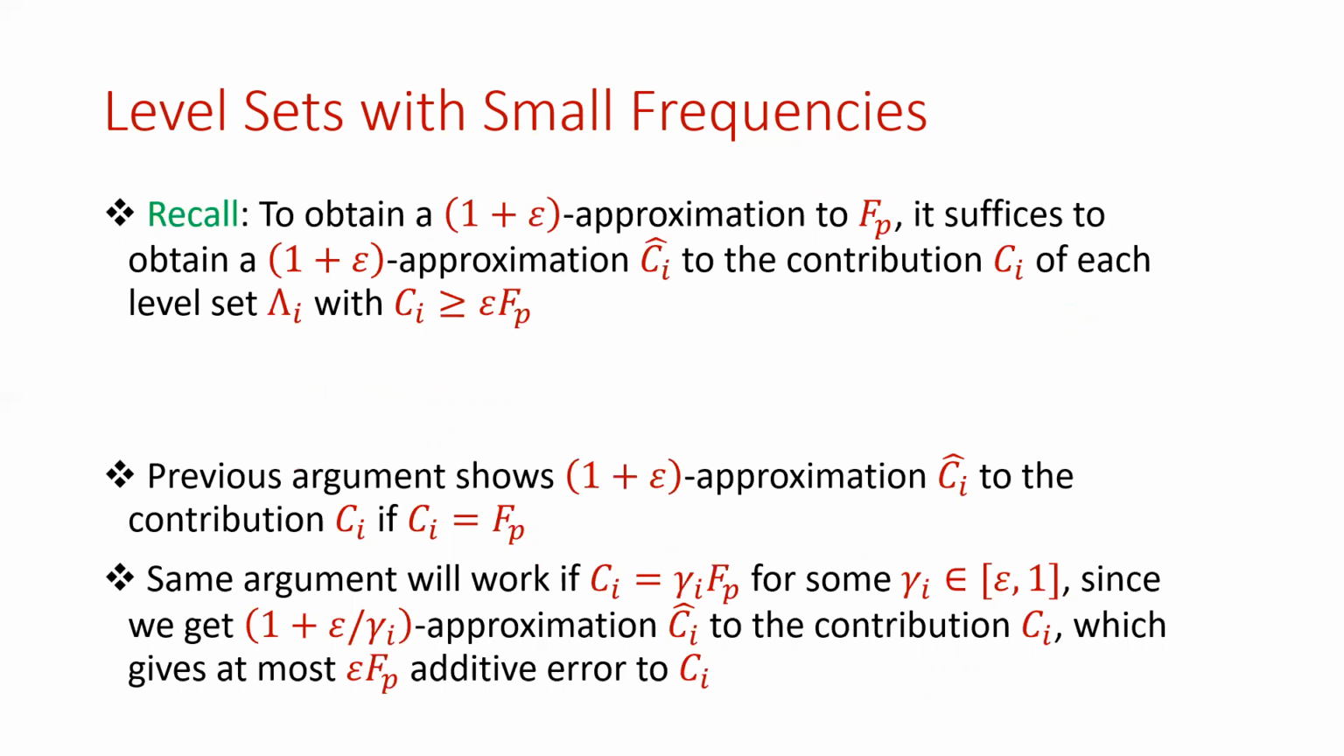Now recall again that to obtain a good approximation to Fp, it suffices to obtain good approximations to the contribution of each level set. And the previous argument shows that we can obtain 1 plus epsilon approximations to the contribution if the contribution of a level set is equal to Fp. But more generally, the same argument will work if the contribution is equal to gamma i times Fp for some gamma i between epsilon and 1. This is because we'll actually get a 1 plus epsilon over gamma i approximation to the contribution, which translates to at most an epsilon times Fp additive error to the contribution.